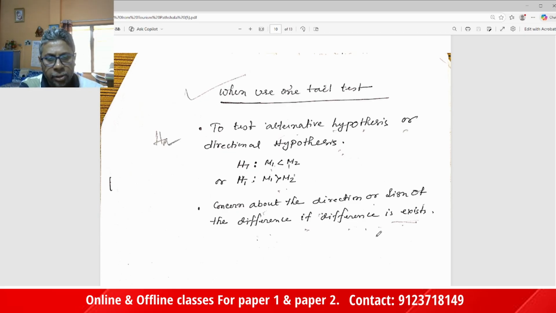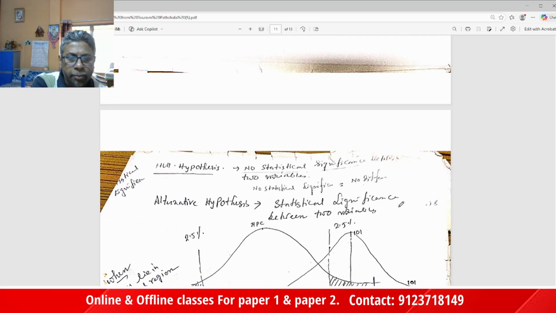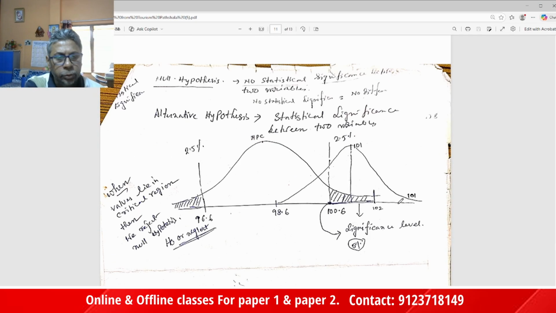So in the two kinds of situation, the alternative hypothesis H1 is either mu1 less than mu2, or mu1 greater than mu2. In the case of a one-tail test, we are concerned about the direction or sign of the difference. So these are very important topics: the one-tail test and the two-tail test. The null hypothesis, as I have told you, says there is no statistical significance between the two variables. The alternative hypothesis says there is a statistical significance between two variables.